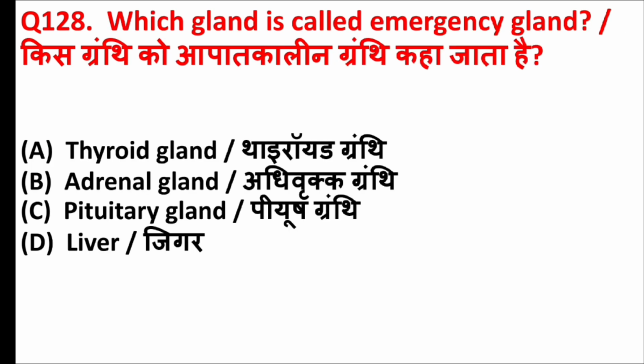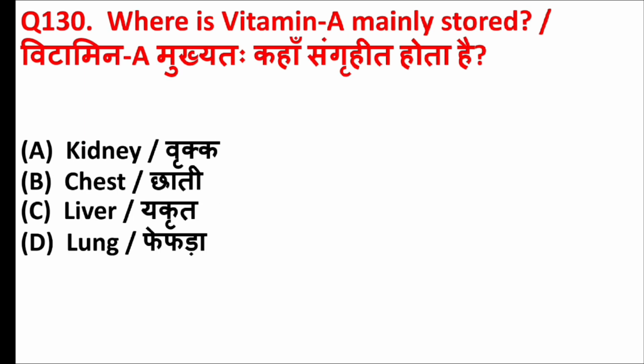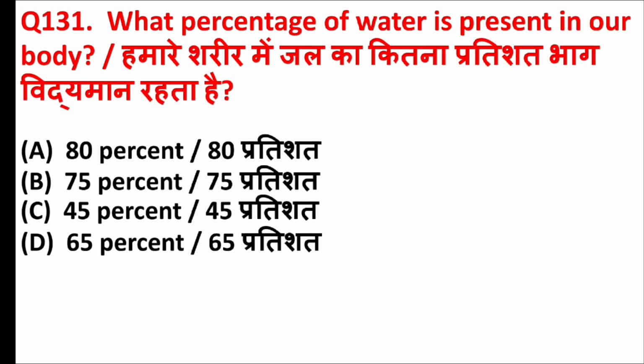Which gland is called emergency gland? Answer is option B, adrenal gland. Among the following, respiration is which type of process? Answer is option C, exothermic process only. Where is vitamin A mainly stored? Answer is option C, liver. What percentage of water is present in our body? Answer is option D, 65%.